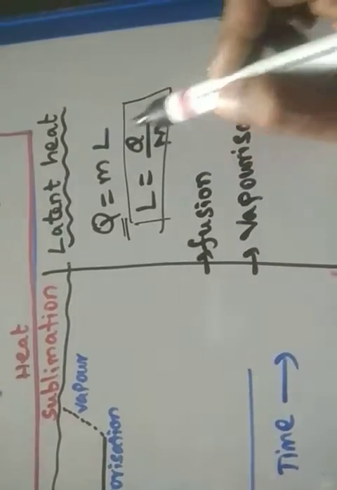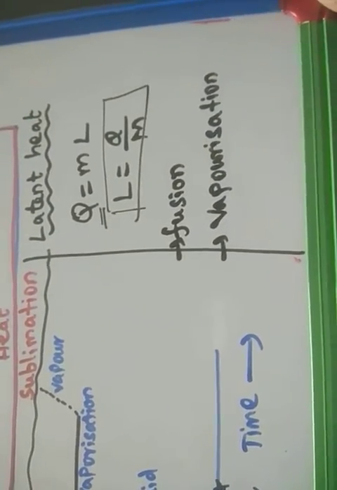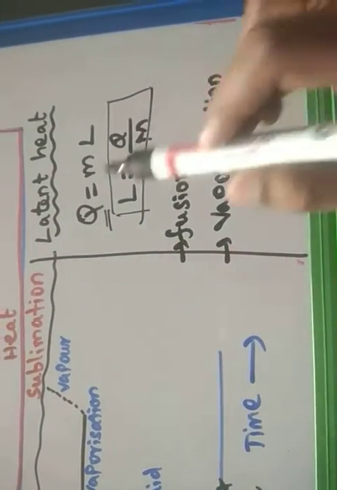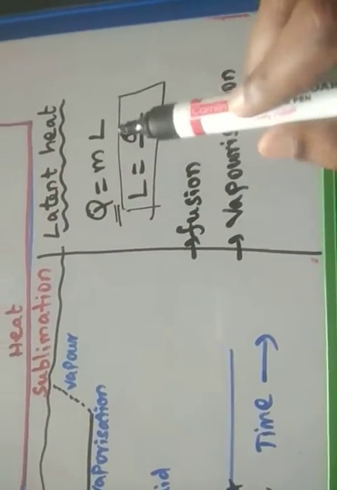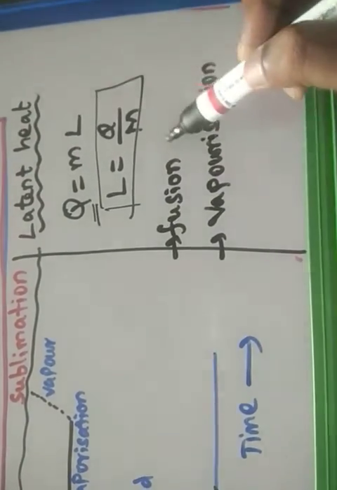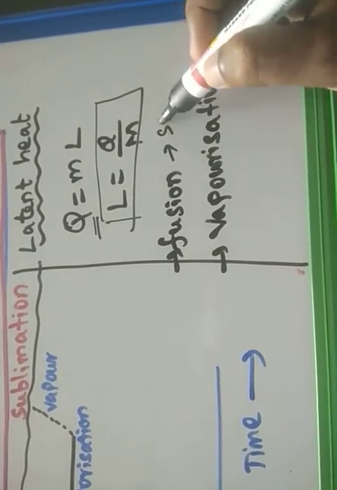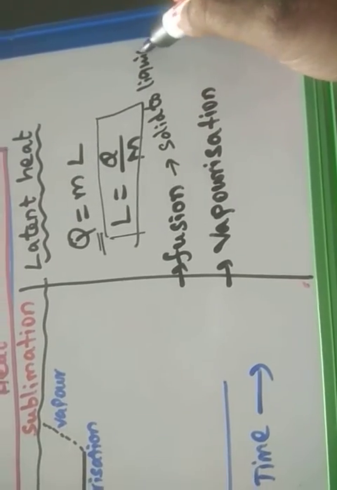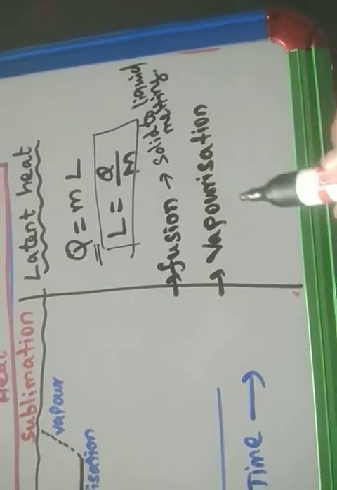L is equal to the amount of heat by mass. There are two types of latent heat: latent heat of fusion and latent heat of vaporization. The amount of heat supplied to convert a unit mass of substance from solid to liquid is called fusion. Fusion means solid to liquid state, that is, melting.